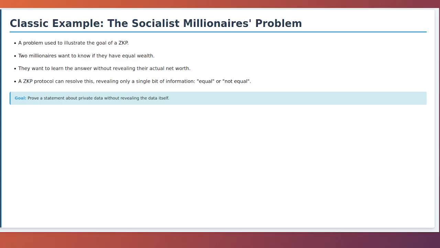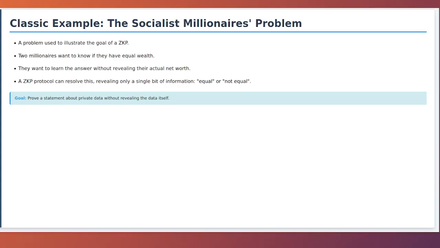The secret information, or witness, is the actual amount of their wealth. Using a ZKP protocol, they can engage in a series of exchanges that will result in a simple yes or no answer to the question, "Are we equally rich?" At the end of the protocol, they will both know the answer, but neither will have learned anything about the other's net worth if they are not equal. This problem highlights the power of ZKPs to enable secure computation on private data, a concept that is incredibly valuable for privacy-preserving systems.